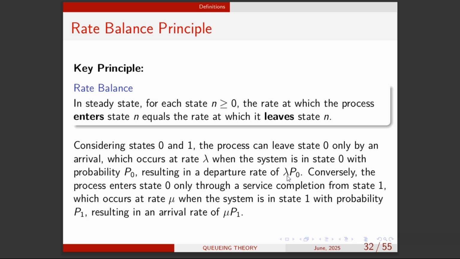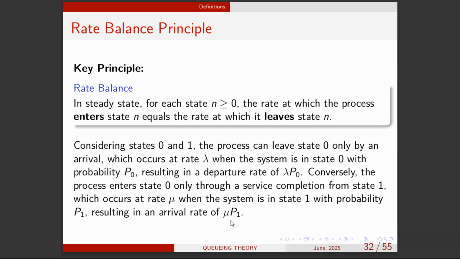You get it? The other way to look at it is that there can be one customer in the system, and for us to have no customer in the system, there's supposed to be a departure, meaning that person should have been served. If you're using the ATM machine, for us to have nobody, that person should be done with service.